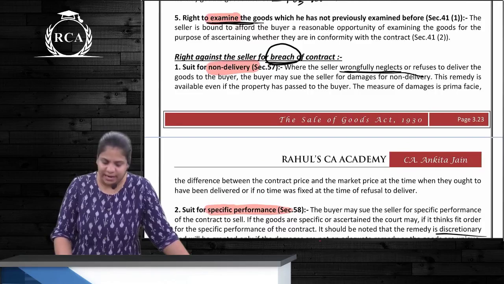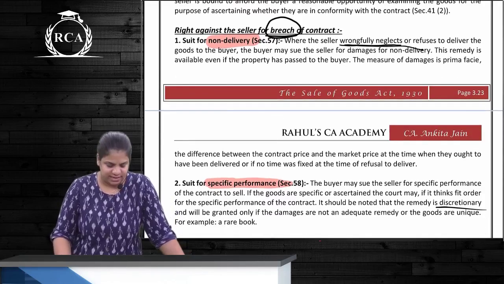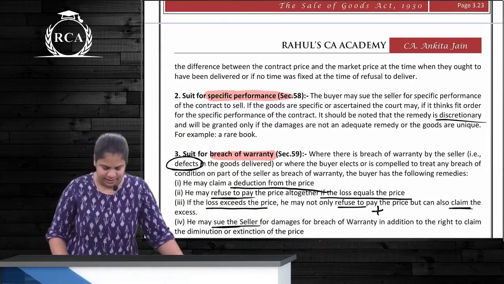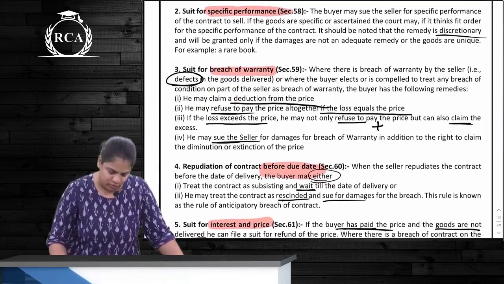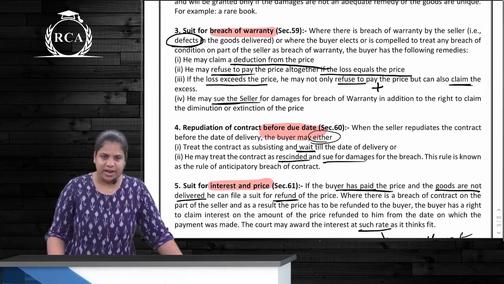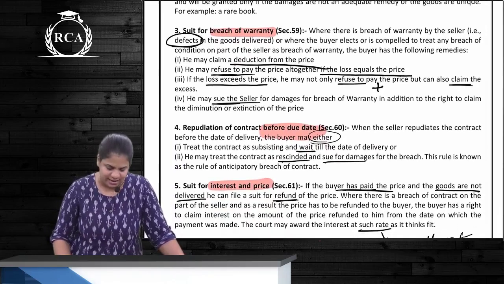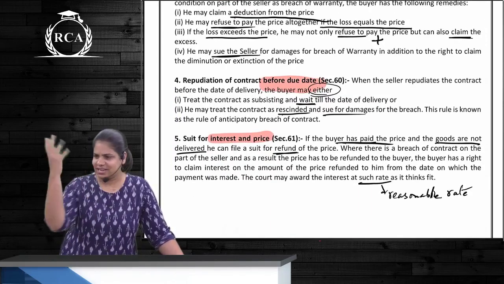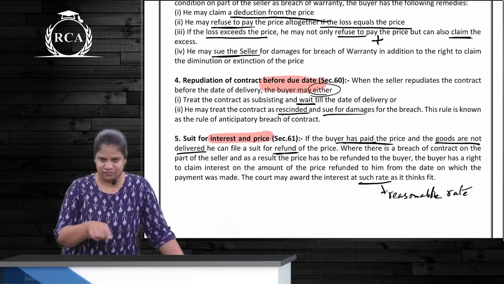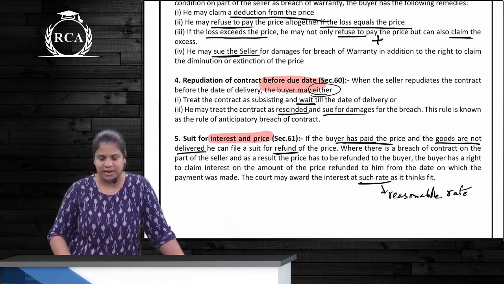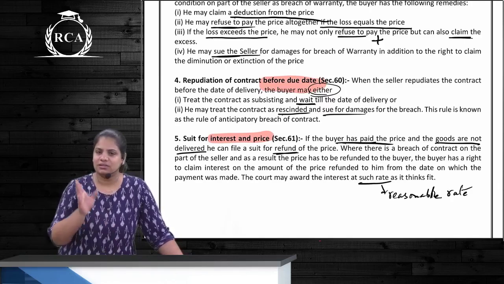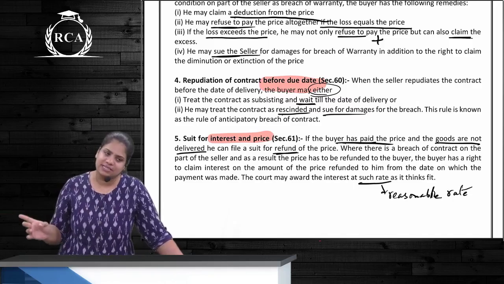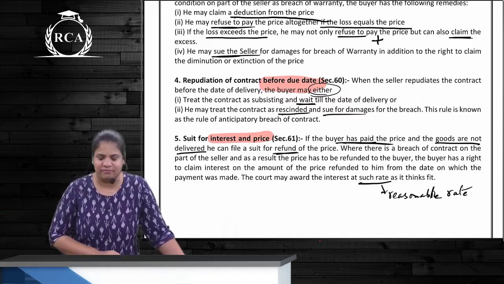In case of breach, these are the rights of the buyer. First is suit for non-delivery, suit for specific performance. Next is suit for breach of warranty. Next, repudiation before the due date. And last is suit for interest and price. Clear? Everything we've discussed at some point or the other. Do you need explanation for anything over here right now? This is okay, right? So rights of buyer are against the 5 and 5. What are they? Sorry. General rights and against seller in case of breach. So see and read them once again.